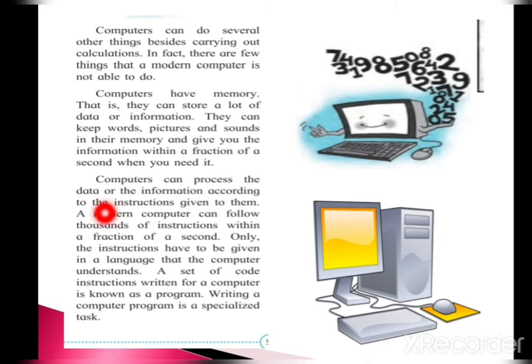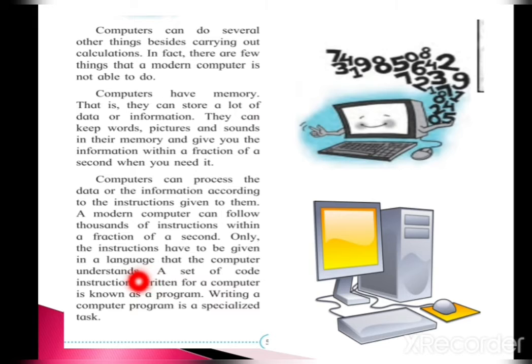Computers can process the data or the information according to the instructions given to them. A modern computer can follow thousands of instructions within a fraction of a second. In this way, children, a modern computer is very quick and follows instructions in a short period of time. Also, a computer can give you a lot of information in a second, but you have to provide the instructions in a language which the computer can understand. You know, children, Java and C++ are computer languages.